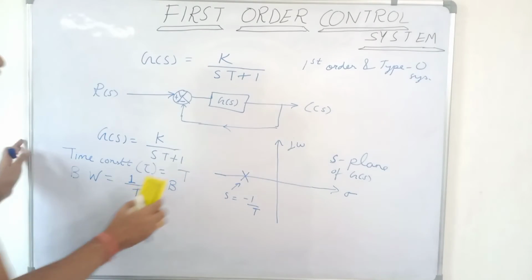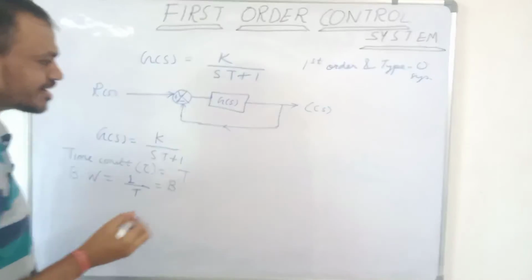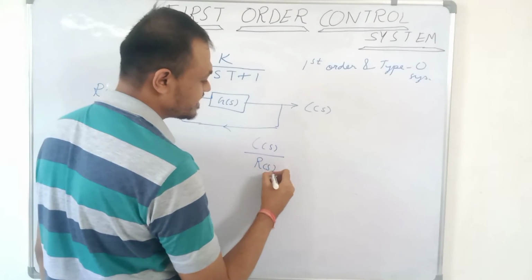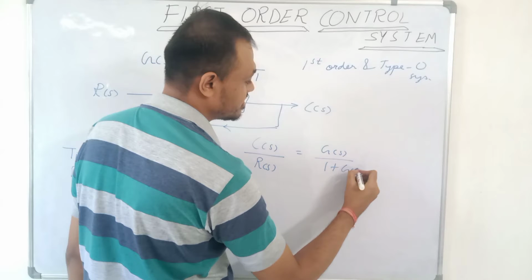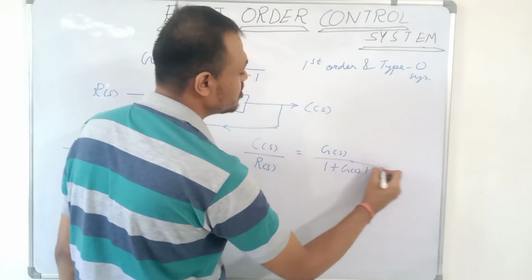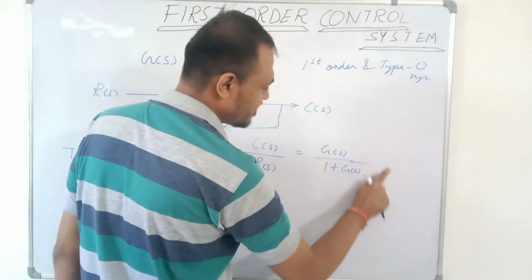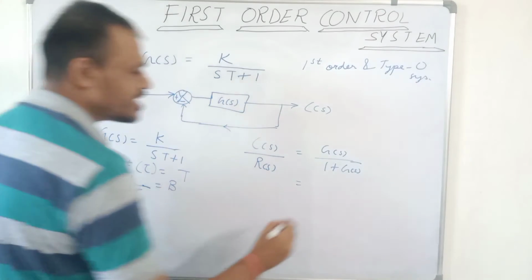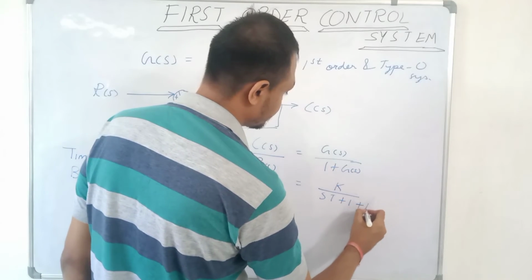Now if we want to find the closed loop gain, G of s was the open loop gain. The closed loop gain C of s upon R of s, output upon input, is equal to G of s upon 1 plus G of s H of s. But here H of s is equal to 1 because it is a negative unity feedback system. So it will be G of s upon 1 plus G of s. If we take the LCM, this will be equal to K upon sT plus 1 plus K.